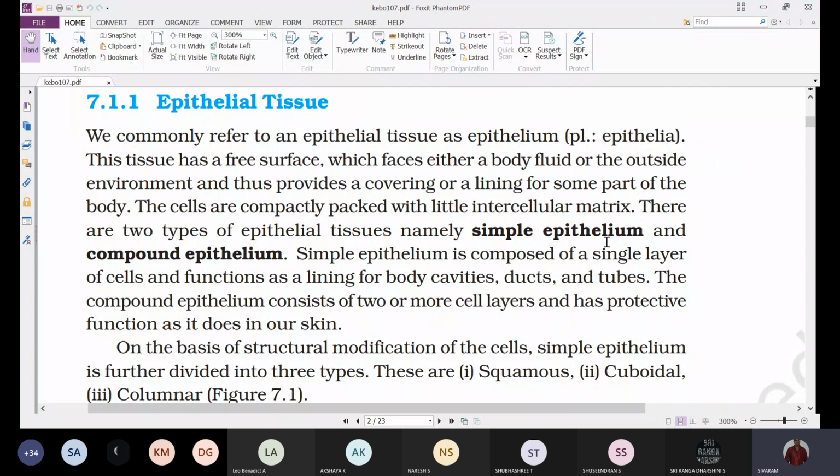Usually, the cells present in the epithelium are compactly arranged without intercellular space. They are packed very compactly. Even if there is any, the matrix will be very little, with very little intercellular space. The intercellular space in animals, we call it a matrix.